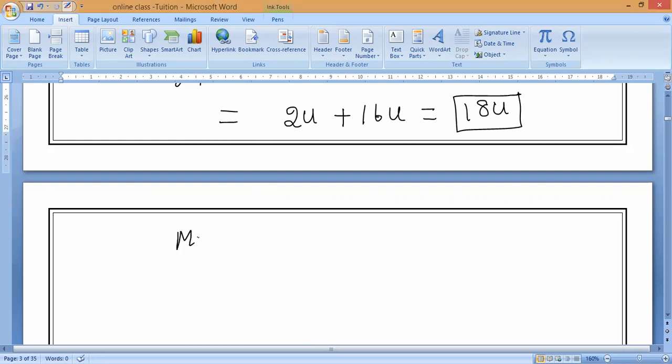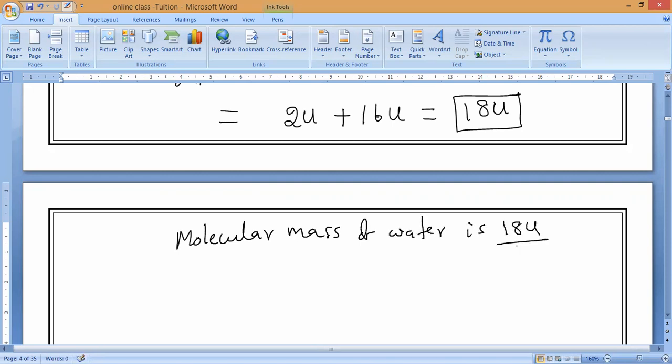Understand? Are you clear, guys? So the molecular mass of water is 18 U. Is it okay? Now, sir, what does 18 U mean?